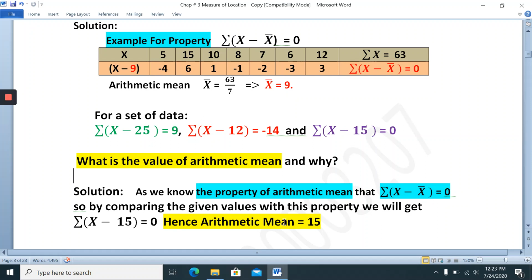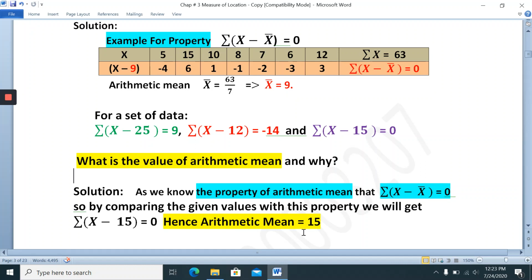So by comparing the given values with this property, we will get summation x minus 15 equal to 0. If you compare these given values, which one is equal to 0? Yes, so we get x bar is 15.